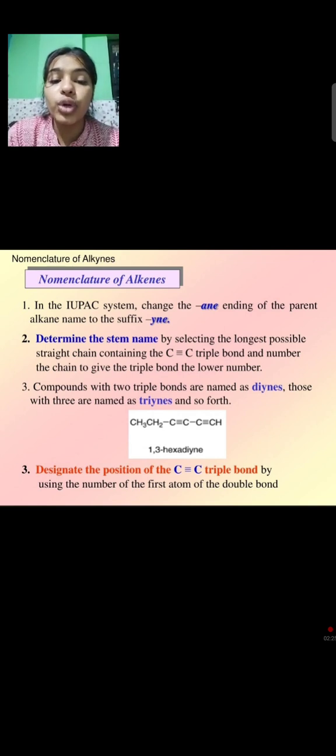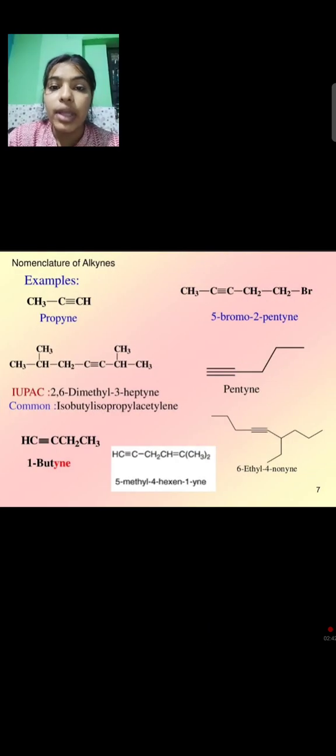Compounds with two triple bonds are named as diynes. Those with 3 are named as triynes, and so forth. Designate the position of the carbon-carbon triple bond by using the number of the first atom of the triple bond. Now we can see some examples.